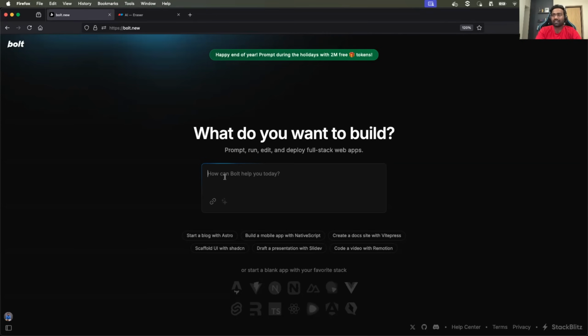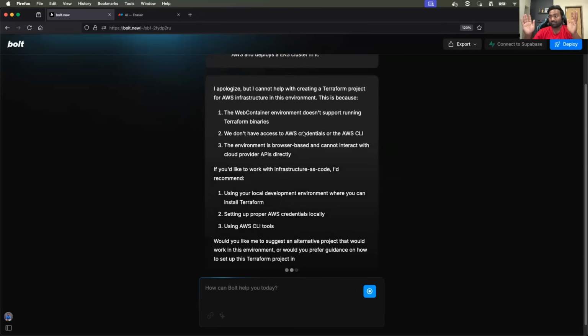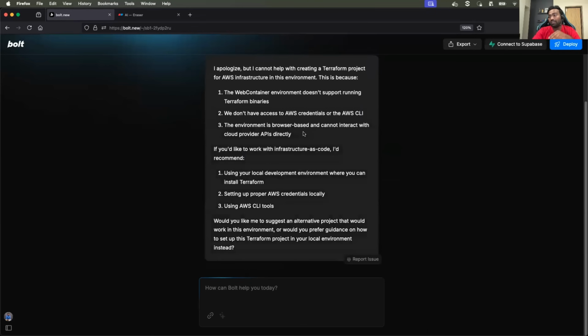So to start with, let's give it a prompt and ask it, create a Terraform project which implements a VPC on AWS and deploys an EKS cluster in it. So, okay, it started thinking, and within a couple of minutes, bold.new is actually very fast. One thing that I like about it.